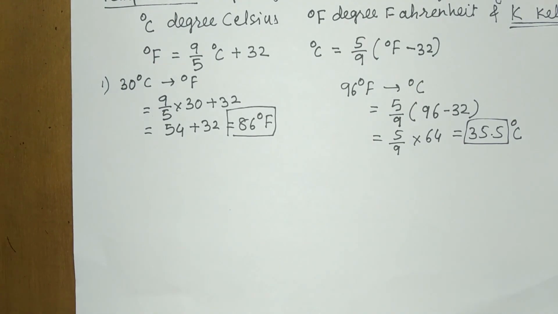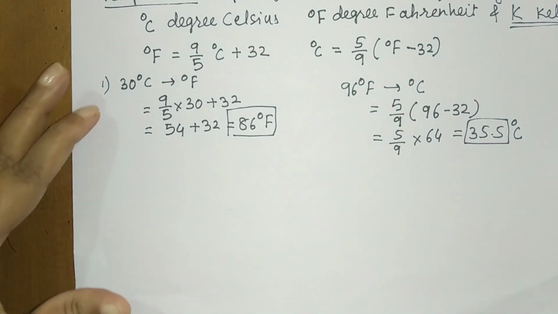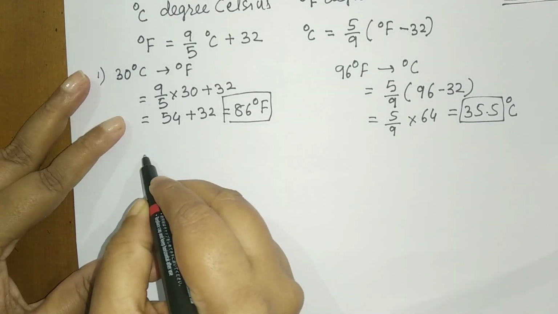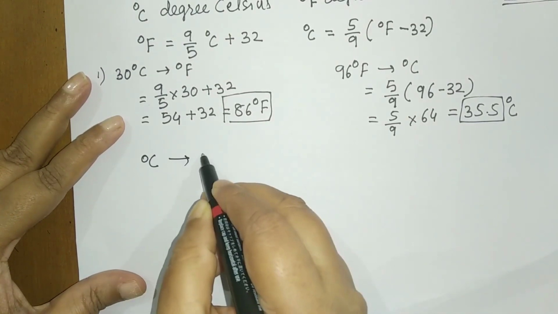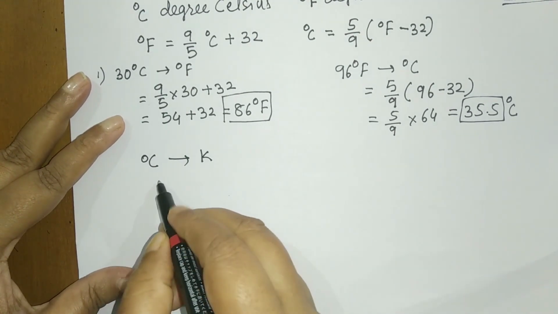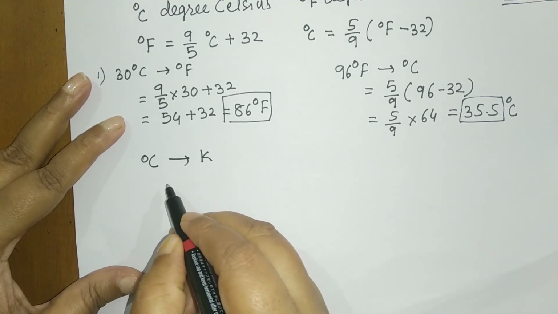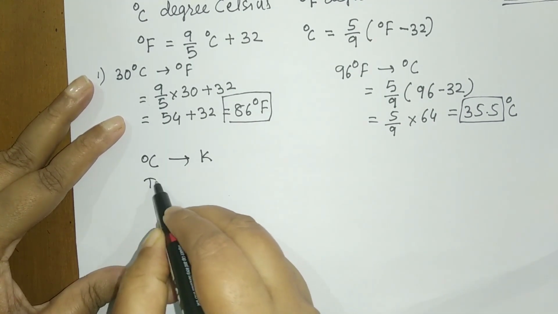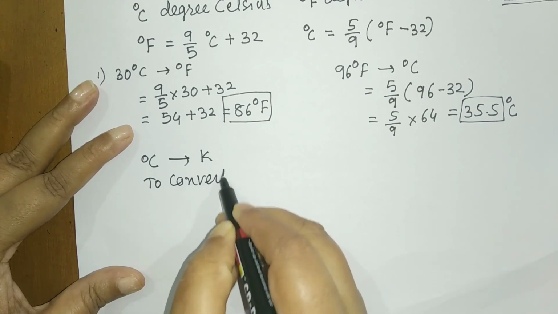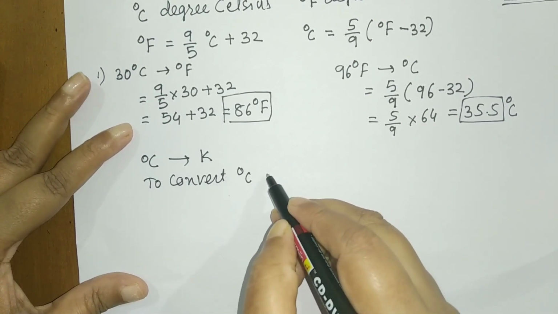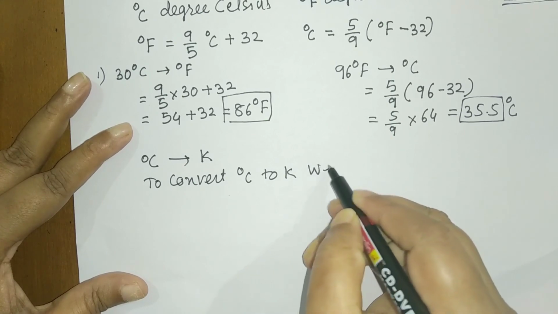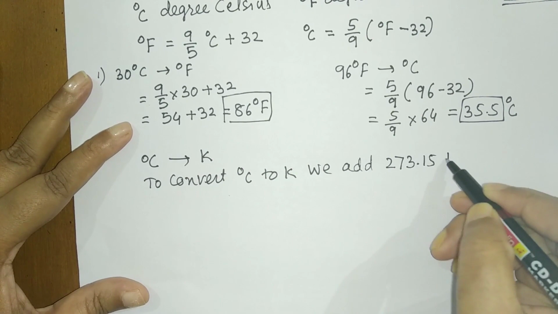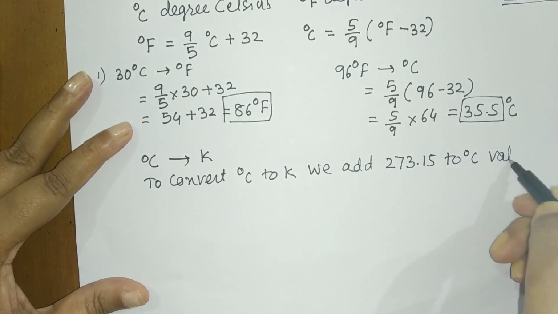Now students, as I said, we use the Kelvin unit as the SI unit, so how do we convert to that? Degree Celsius can be converted to Kelvin if I add 273.15 to the degree Celsius value. So to convert degree Celsius to Kelvin, we add 273.15 to the degree Celsius value.